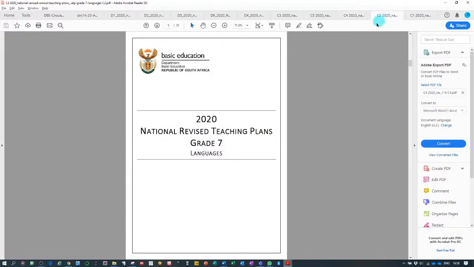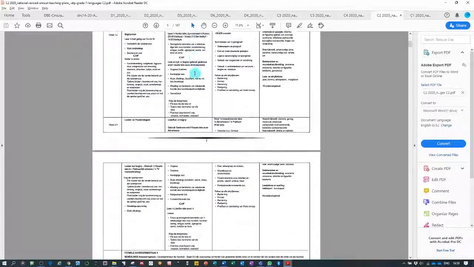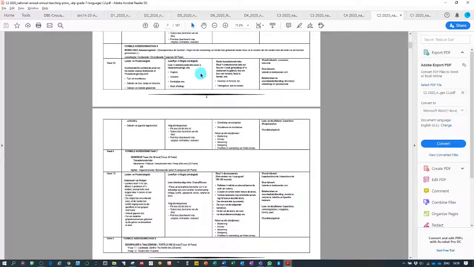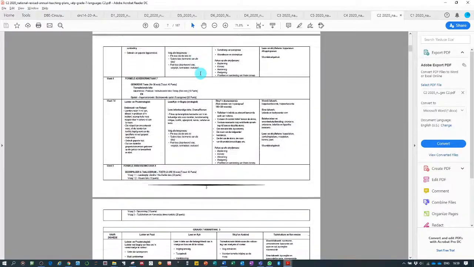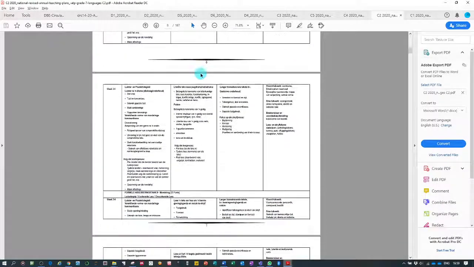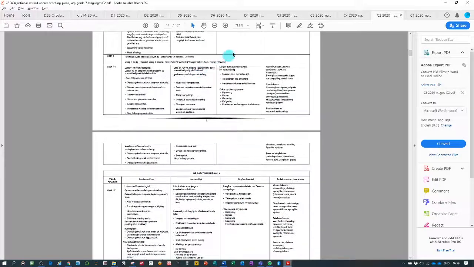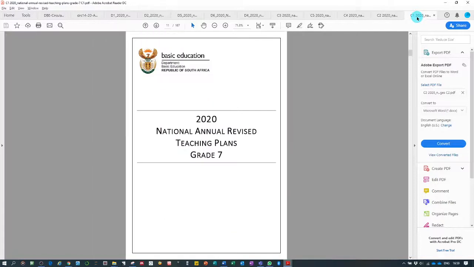Then 2 more documents, which are basically the revised teaching plans for grade 7, and in this case specifically for the languages. And for the languages, let's jump to Afrikaans, and there you can see there is the trim curriculum for term 2. There's the trim curriculum right through, ladies and gentlemen, and there's term 3, and if we go down, there is term 4. So all the grade 7 ATPs in languages.